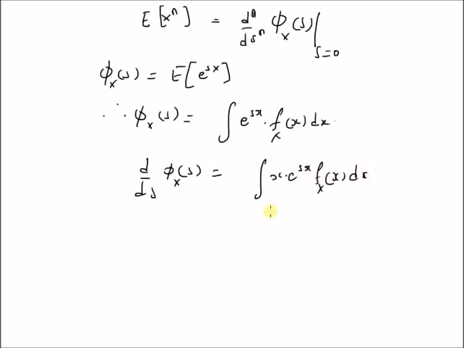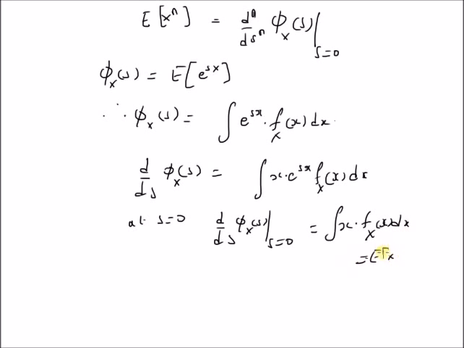But this is at s equal to 0, that is, the derivative of phi x of s at s equal to 0 is nothing but, when we put s equal to 0 here, we get integral x fx of x dx. So this is nothing but, by definition, equal to expectation of x, that is the first moment.